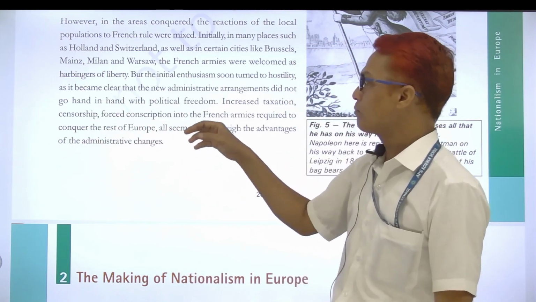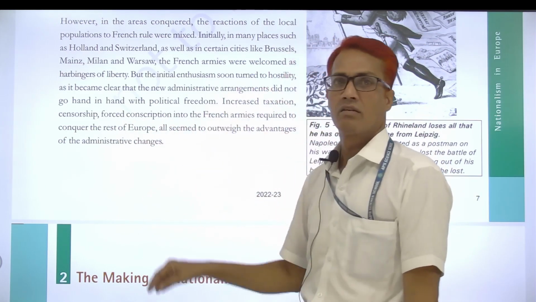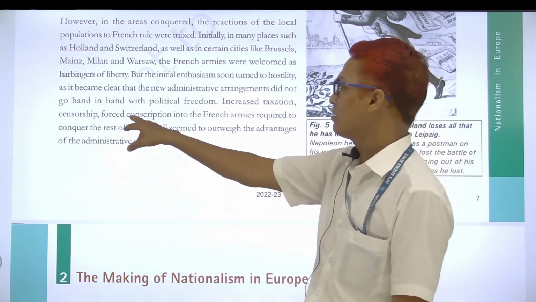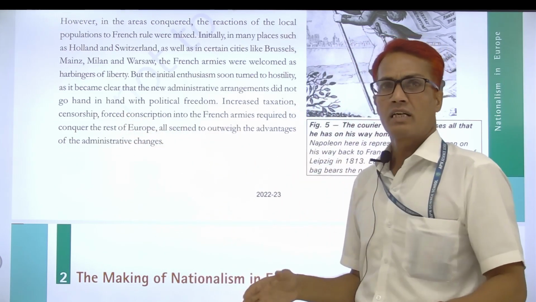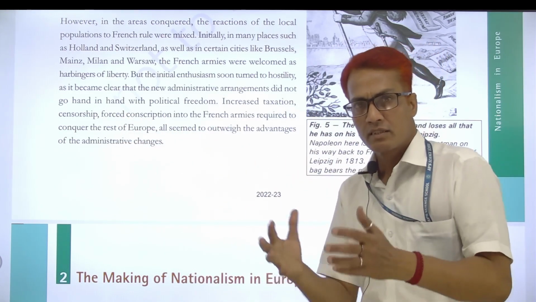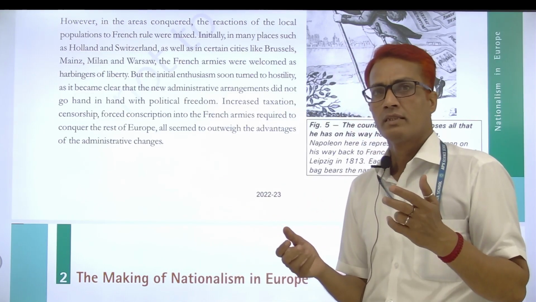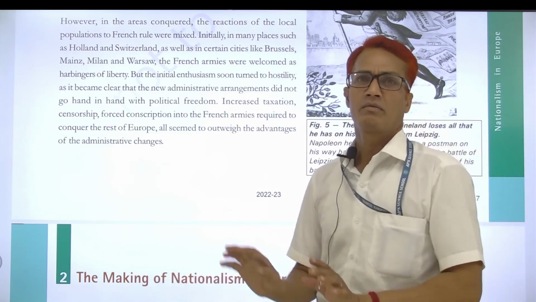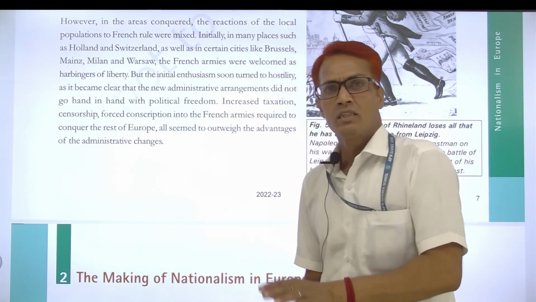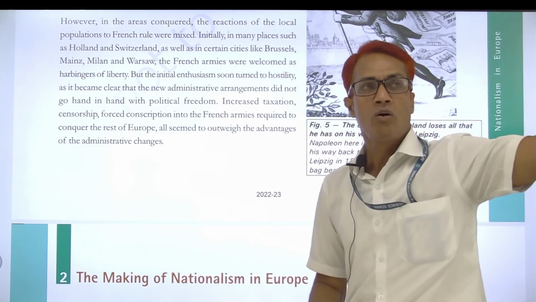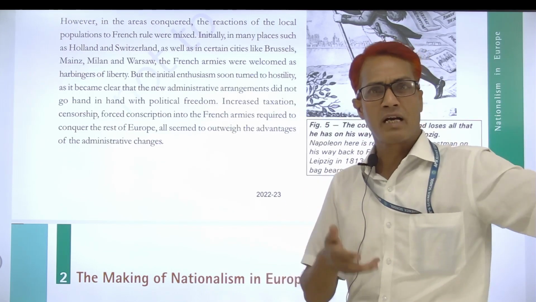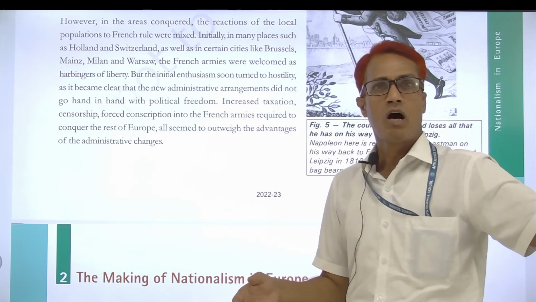And third thing, forced conscription, बलपूर्वक सेना में भर्ती करना. They forcefully caught the people and forced them to join the army. They never bothered about their homesickness or home problems, or how their parents would spend their life without these newcomers.